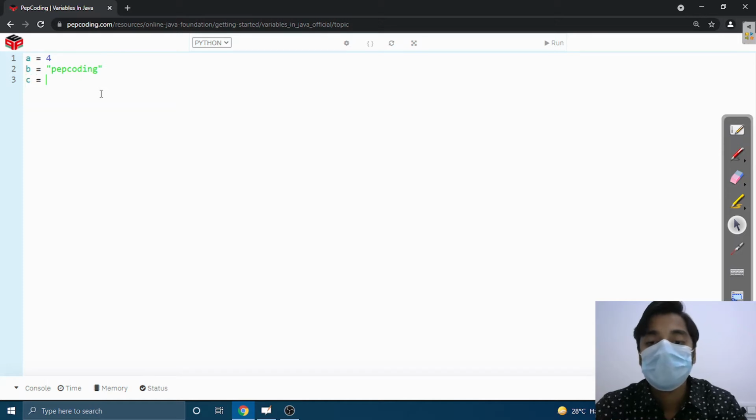Variable C, we can also store data as a boolean, and variable D will store a float type value.